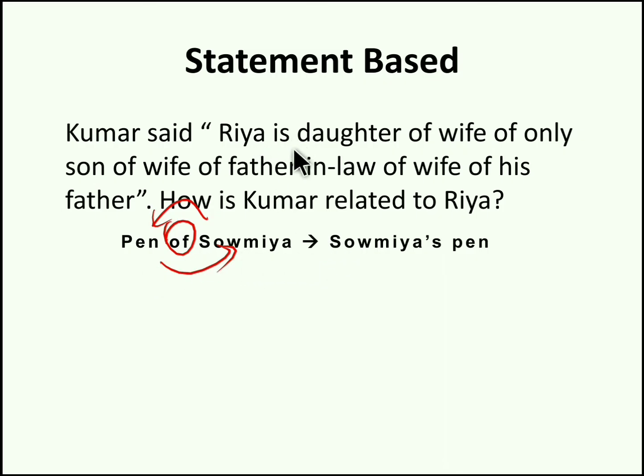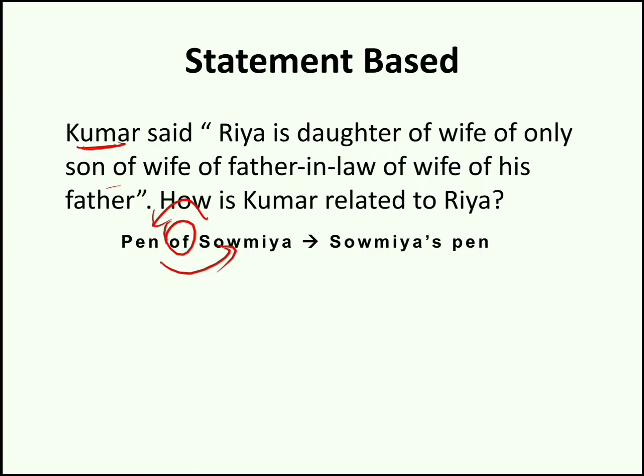So here you have Riya is daughter of wife of son of wife of father-in-law of wife of his father. Here you have many ofs, so again you can rearrange the given words. Kumar is the speaker. Now here you have the words his father, so it's nothing but Kumar's father. Now wife of Kumar's father can be written as Kumar's father's wife. Now father-in-law of Kumar's father's wife can be written as Kumar's father's wife's father-in-law.